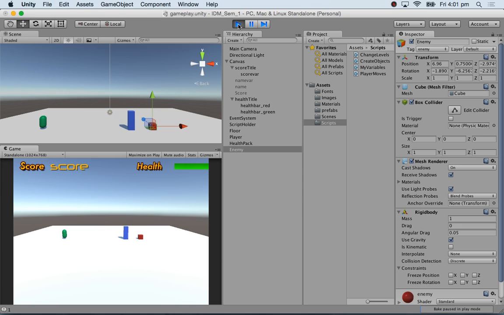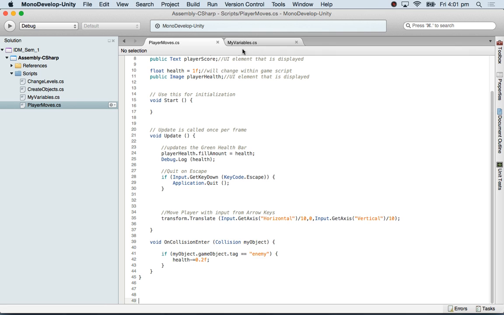So now this health at the bottom should change. See that 0.8 has become 0.6 at the bottom. Can you see the health at the very bottom and on the bar as well? So that's working now. So if I have various enemies and they come towards me, touch me, and of course